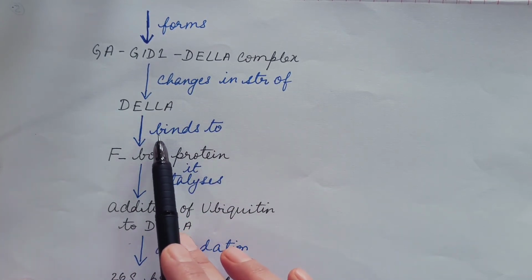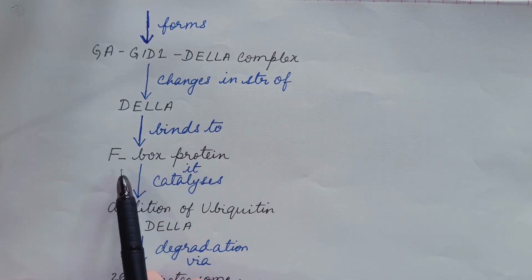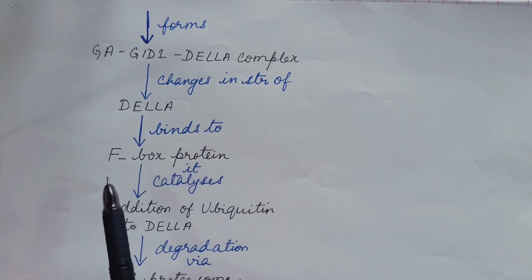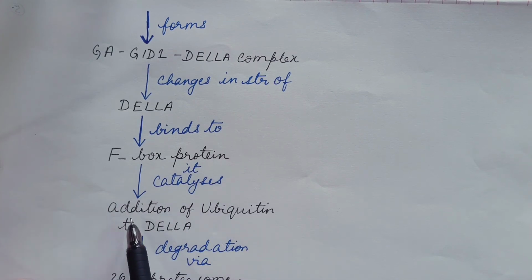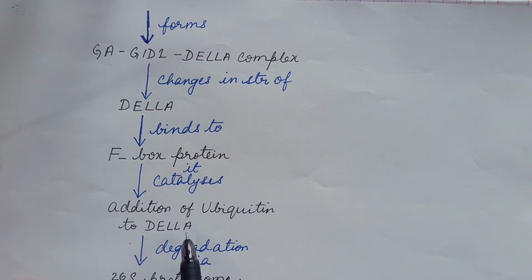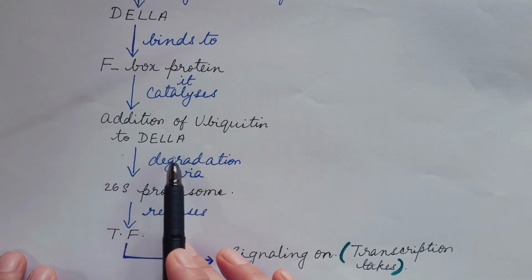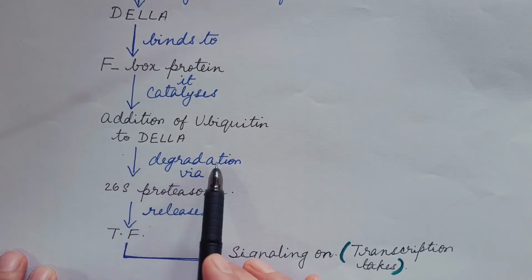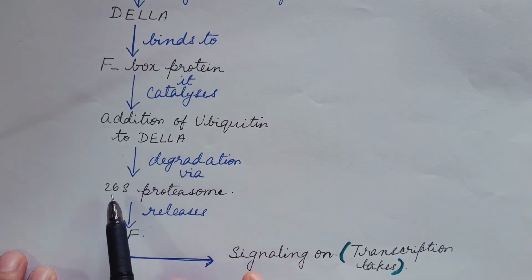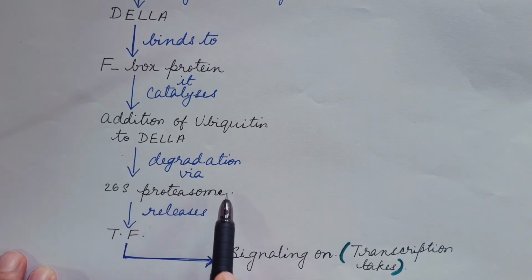Now, DELLA protein is able to bind to F-box protein. This F-box protein catalyzes addition of ubiquitin to DELLA or ubiquitination of DELLA. This ubiquitination of DELLA enables degradation of DELLA protein via 26S proteasome.